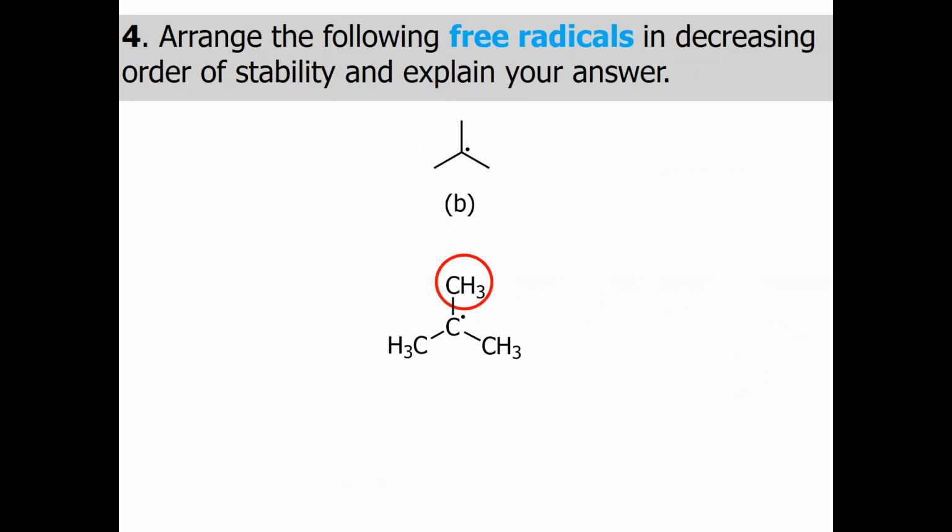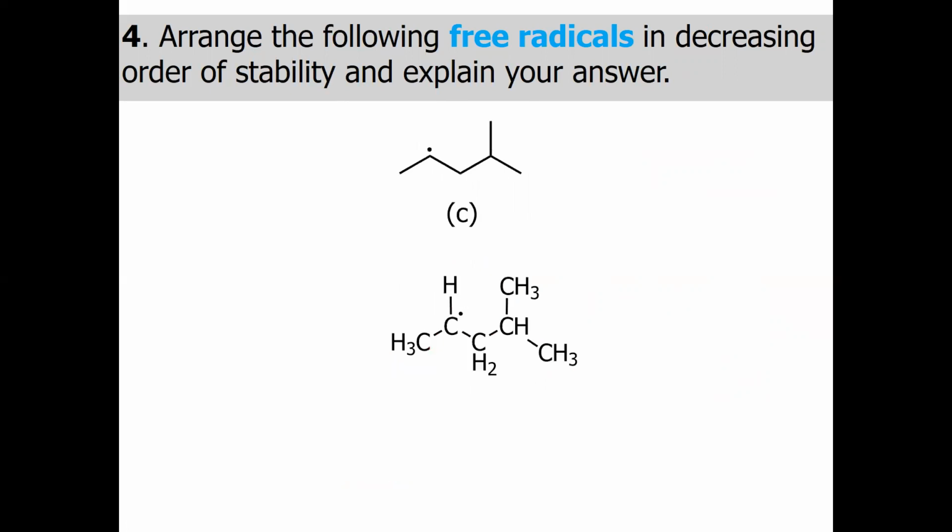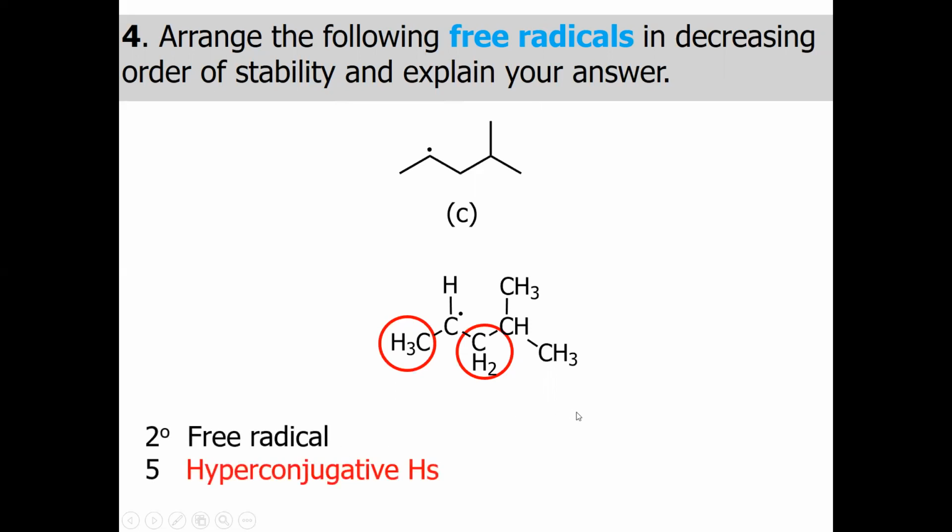B, you can see here everywhere we have the methyl. Total we have 9 hyperconjugative hydrogens, and it's a 3 degree free radical. See, you can see the structure. We can draw the same structure like in this way. This is the free radical. On left side, we have CH3. On right side, we have CH2. Total, we have 5 hyperconjugative hydrogens.